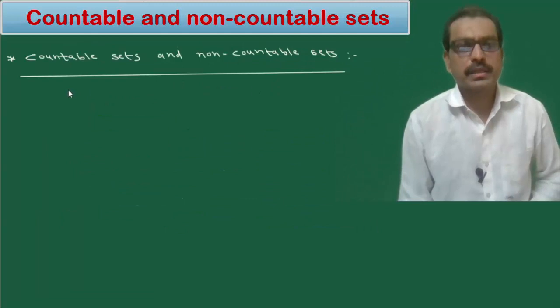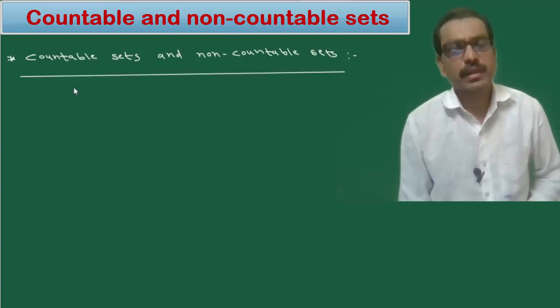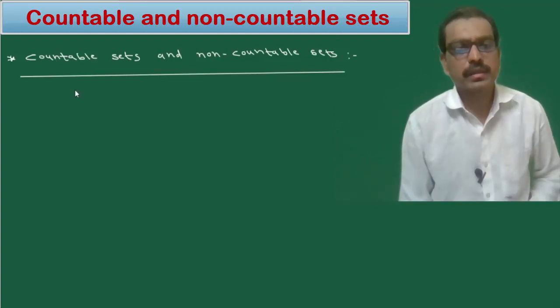Countable sets and non-countable sets. Friends, now we define the countable set. A set which is either finite or denumerable is called a countable set.